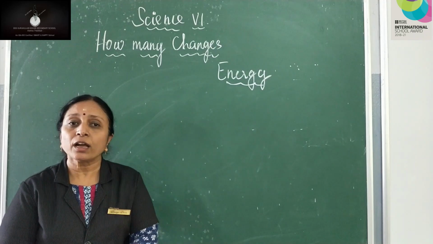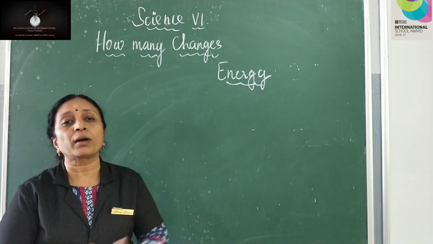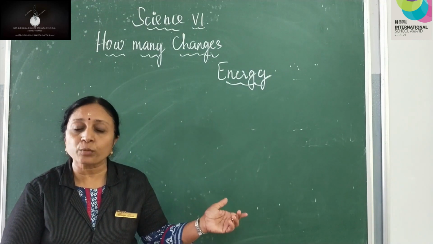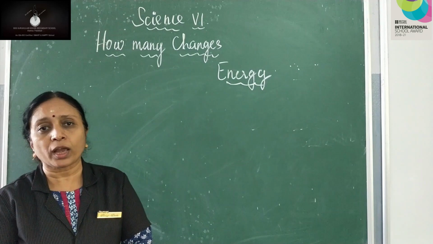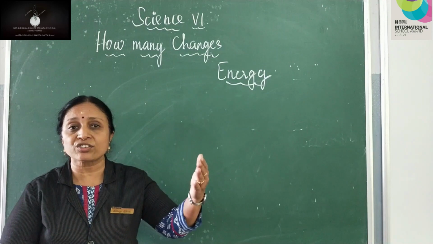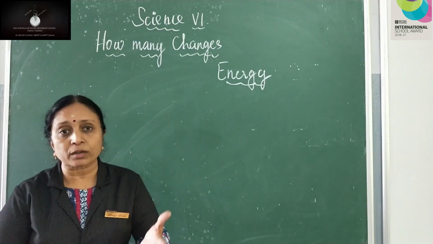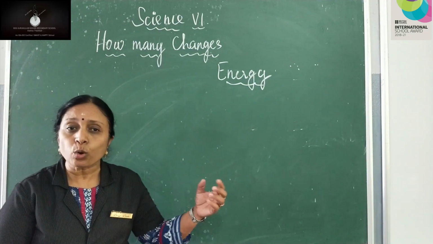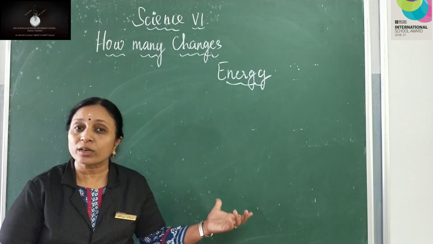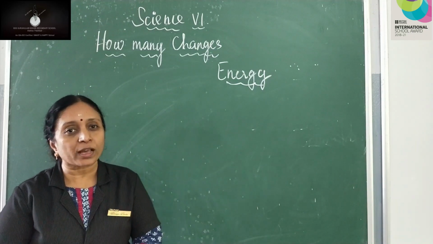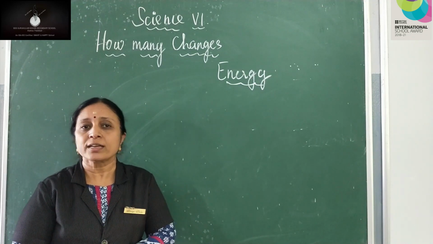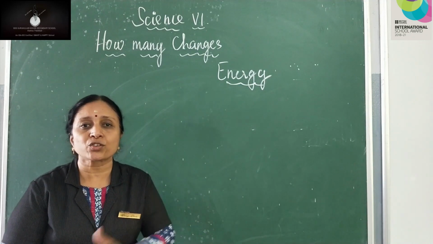So you can add more instances which you come across in your daily life in this chapter column, and this chapter column has to be copied in your file. If you come across such situations, you can add 2 or 3 of them into this chapter column and make it more colorful. Send it to me through WhatsApp. I will correct and give it to you. Hope you understood this portion of the chapter. We will move to the next topic.